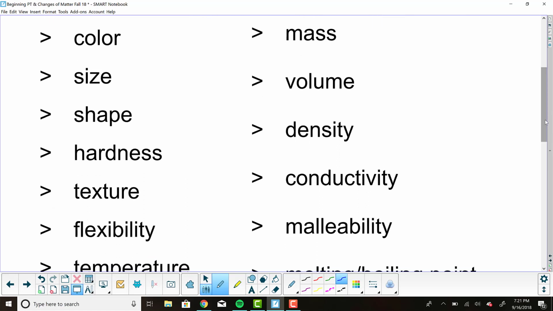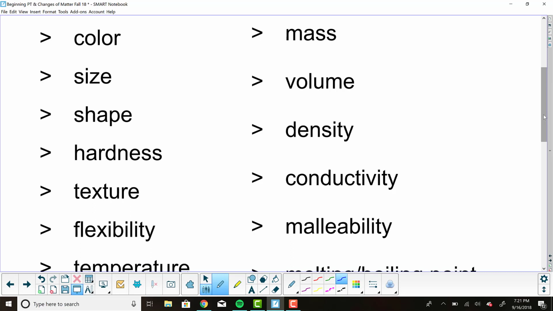Okay, we know about color, right? Roy G. Biv. Size, large, small. Shape, do we have cubic pieces of matter? Do we have cylindrical pieces? Are they skinny and flaky? Then that brings us to hardness. So if you think of something that's very hard, like diamond, that has a completely different hardness than something like chalk. There's also texture. Is it rough or smooth? Flexibility. If we think back to the element sampling activity and we think about the copper wire, remember that copper wire was super flexible, like aluminum foil, for example.